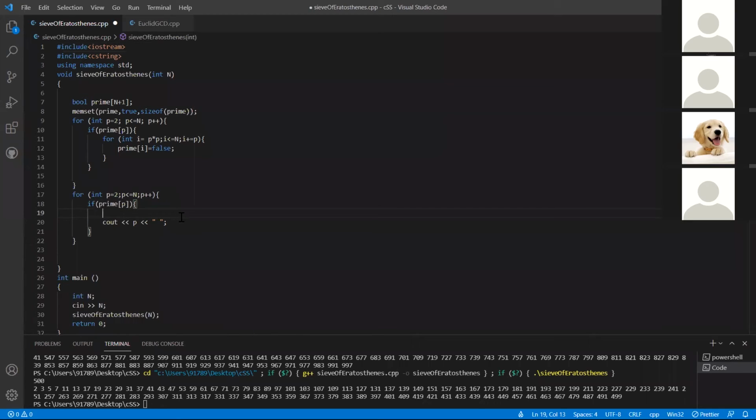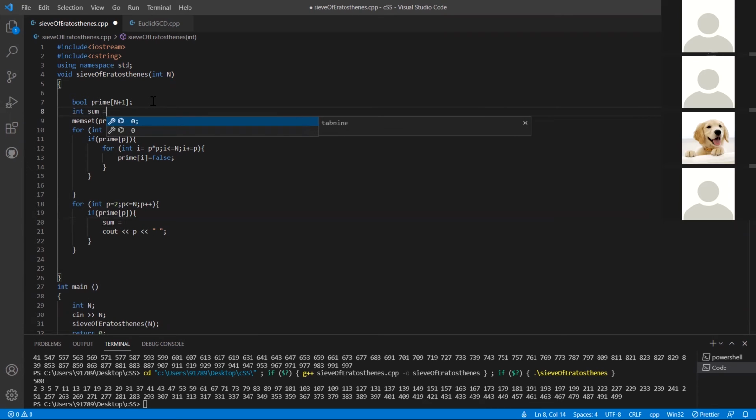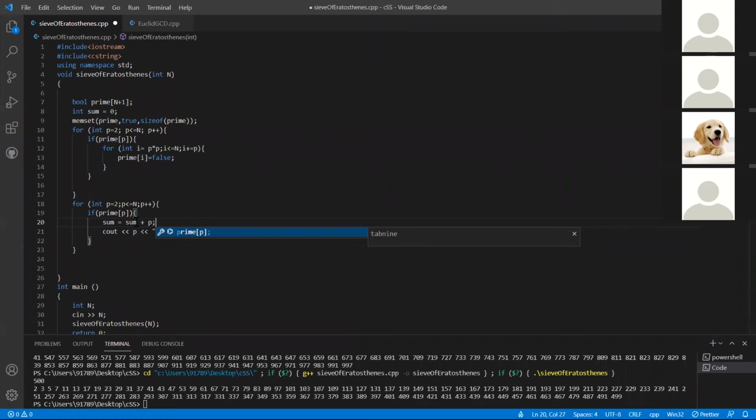So in this for loop, I'll start with sum equals 0. Now, whenever this index is prime, that is, whenever this is true, I am going to add that index to sum.